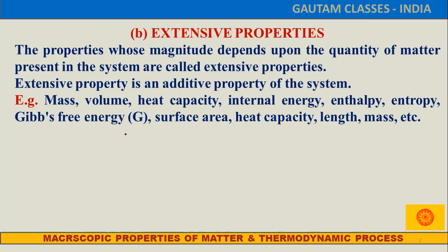The second thing is, what do we mean by extensive properties? Extensive properties are the thermodynamic properties which depend on the shape and size of the system. An extensive property is the additive property of the system. That means the property we can add, and some resulting property will come, like mass, volume, heat capacity, internal energy, enthalpy and entropy. These are all examples of extensive properties.